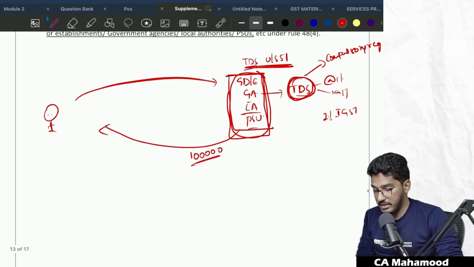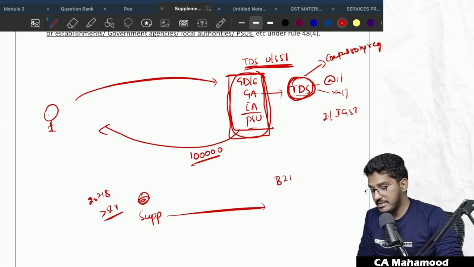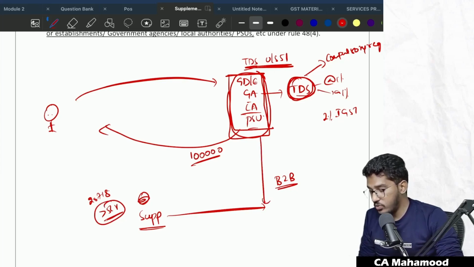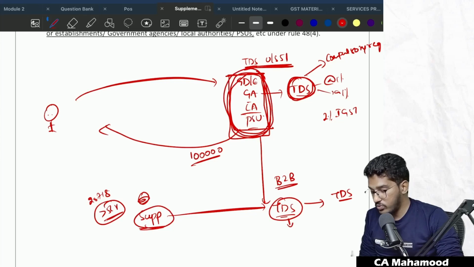Now the doubt which has come here is, assume that there is one supplier whose aggregate turnover has exceeded 5 crores in any of the financial years from 2017-18. And if he is making any B2B sales, he is required to issue e-invoice. Now assume that this supplier is making a supply to any of these entities who are required to deduct TDS, and these entities are registered exclusively for the purpose of deduction of TDS.